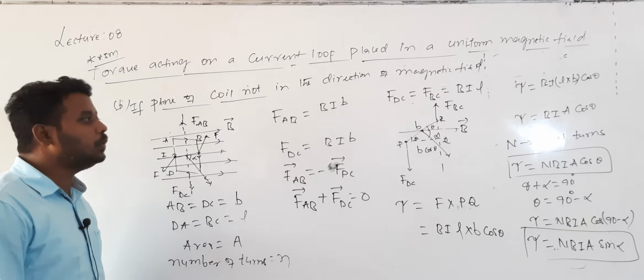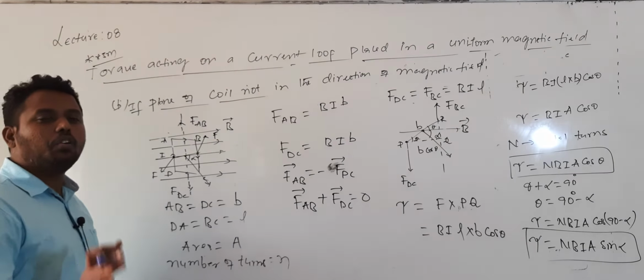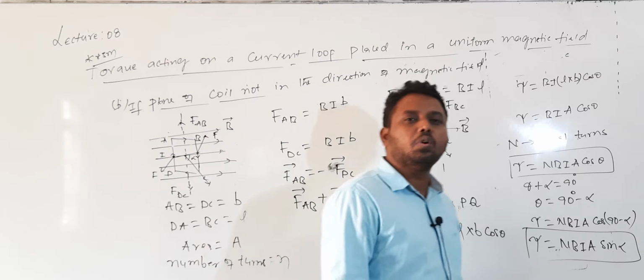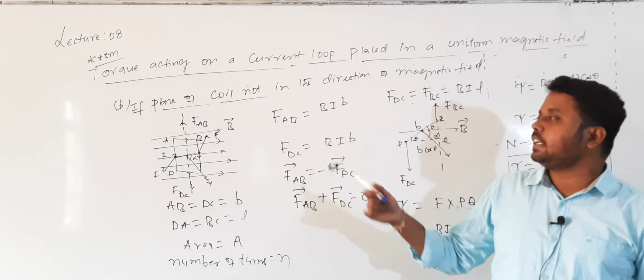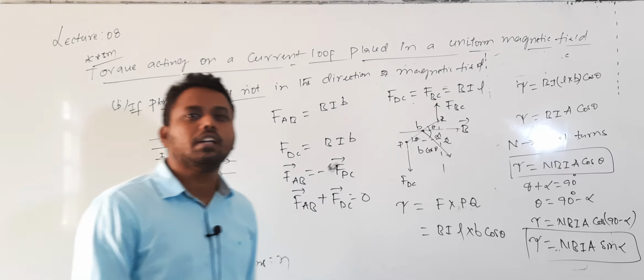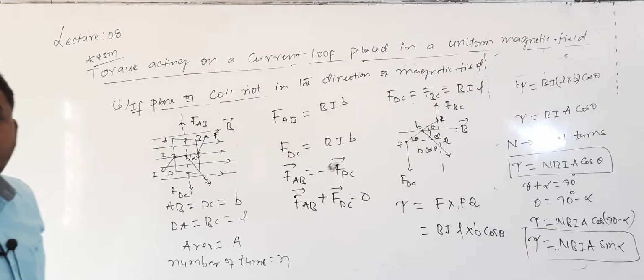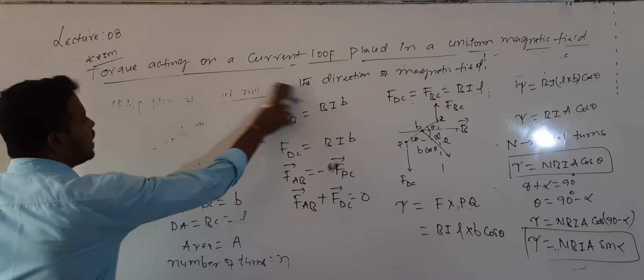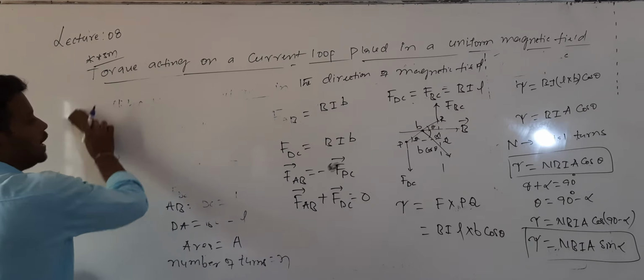So, whenever a current carrying loop is placed in a magnetic field, it will experience a torque. Due to the torque, the loop will be rotated. That rotational effect is called what? Torque. So, that is the final expression for torque. What is the expression we got for the torque acting on a current loop placed in a magnetic field?